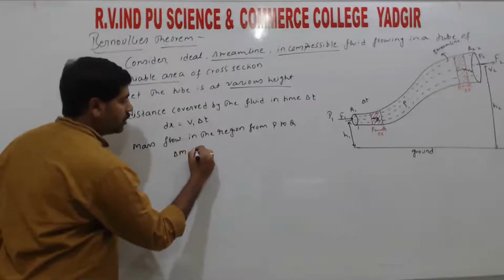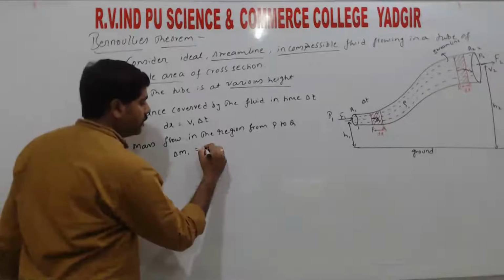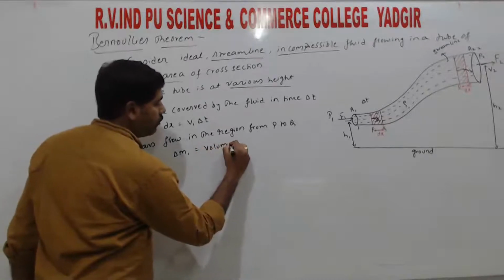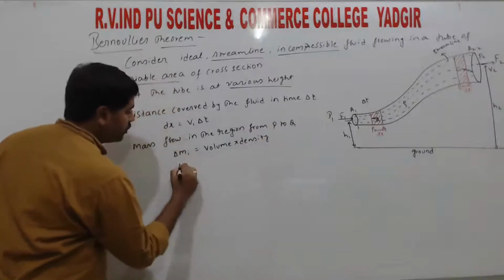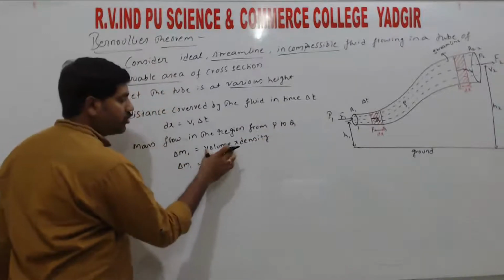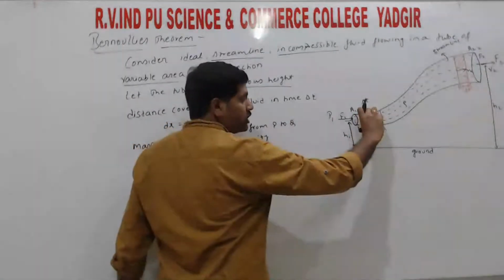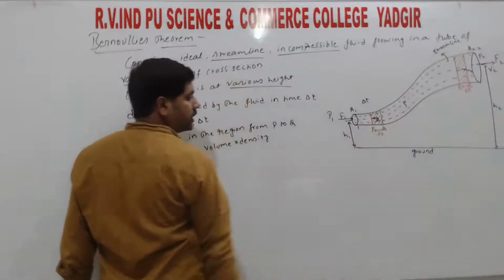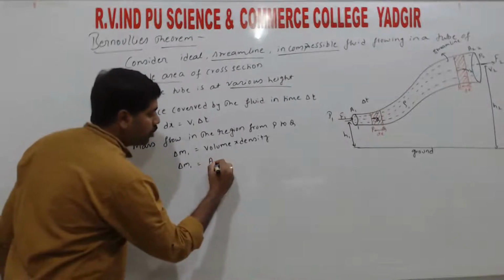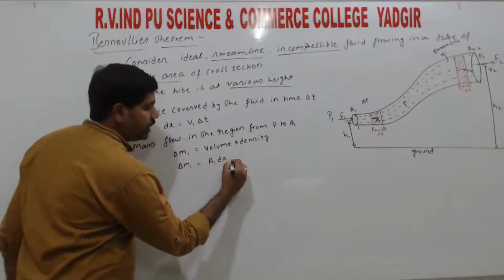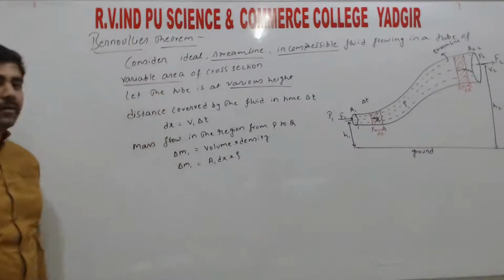So delta m1 is equal to volume into density. And the volume is the area of cross section A1 into displacement dx. So the volume can be written as A1 into dx, into density rho, right?